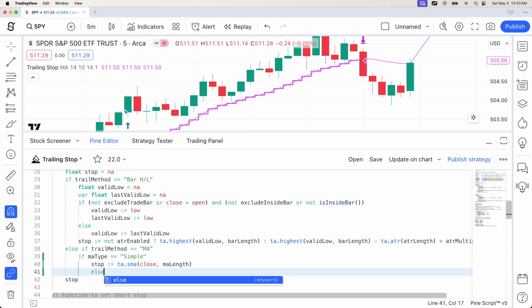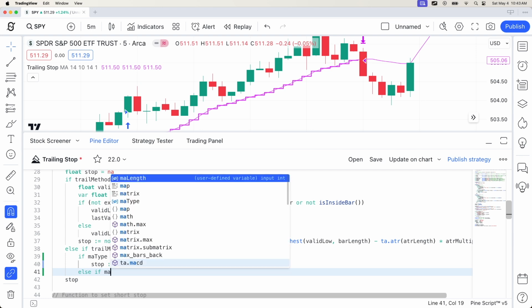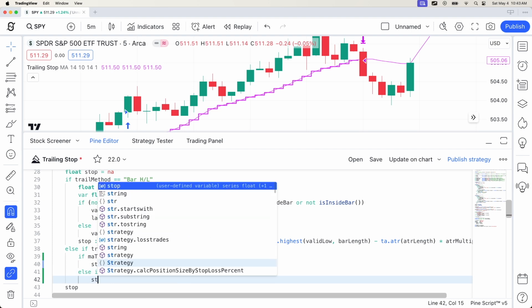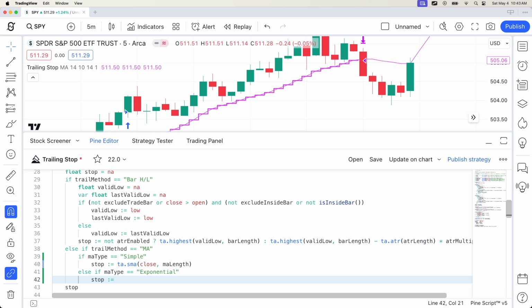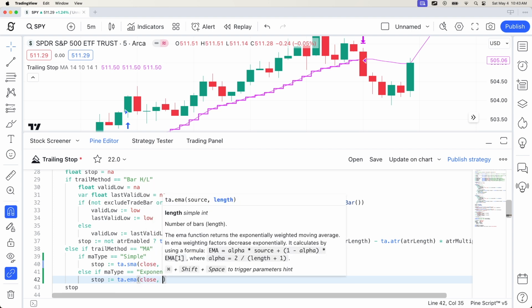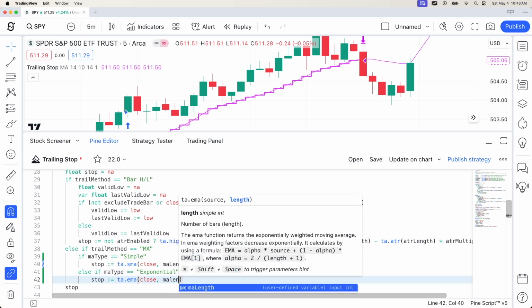Else if, in that case, we have MA type equal exponential, like so. And in that case, our stop will be equal to TA.EMA, the plugin function for exponential moving average with a source of close, and MLF.